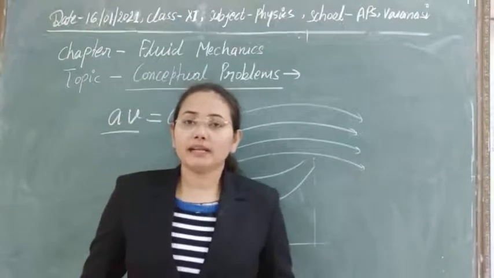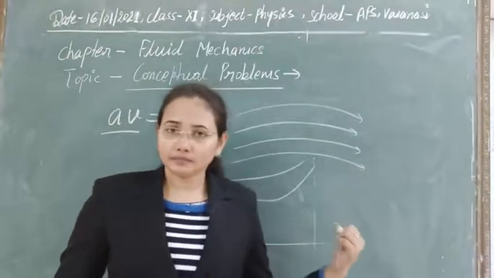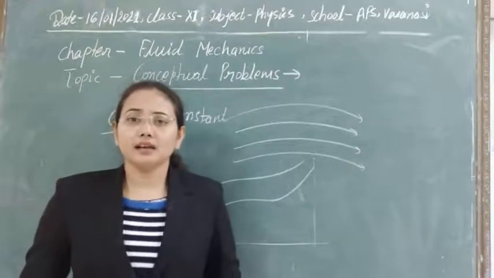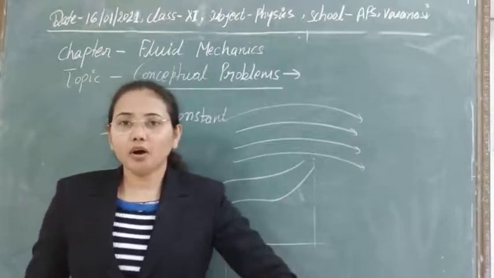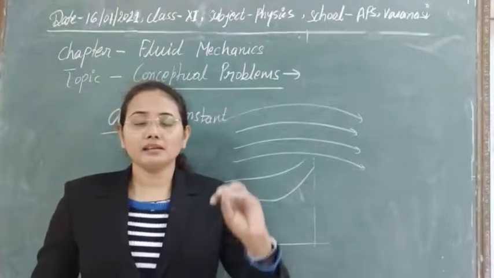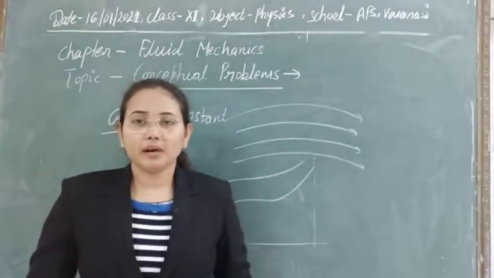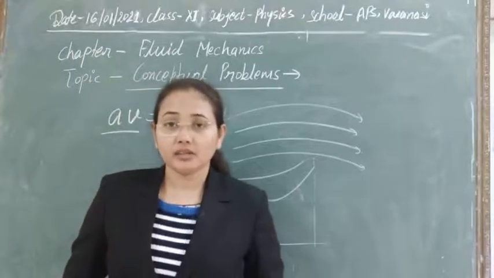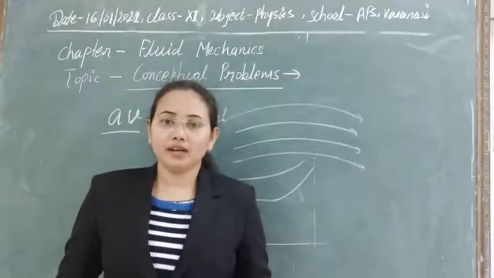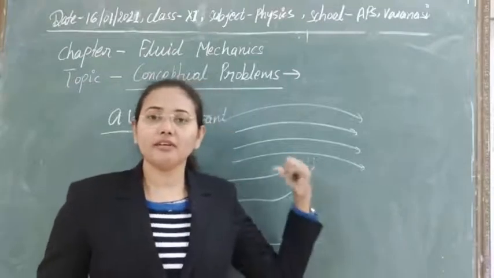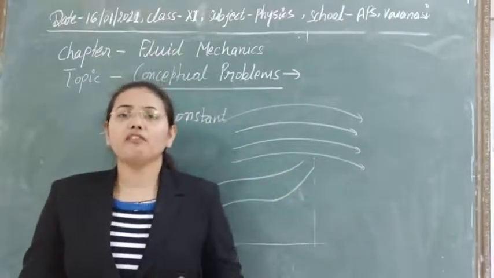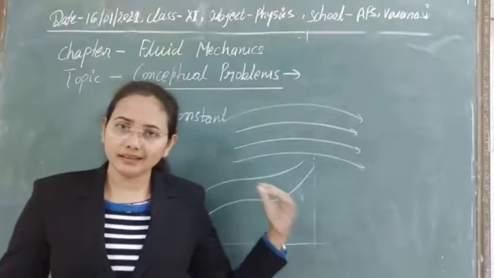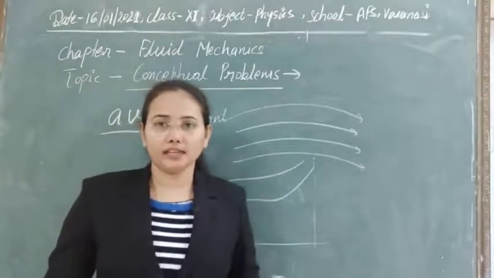So the Bernoulli principle tells us that the sum of pressure energy per unit mass, kinetic energy per unit mass and potential energy per unit mass is always constant. There are a number of forms of the Bernoulli principle, so you can read all the forms, that is very important.